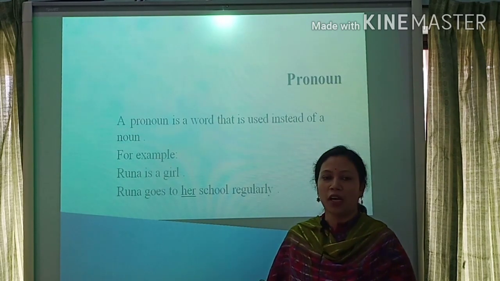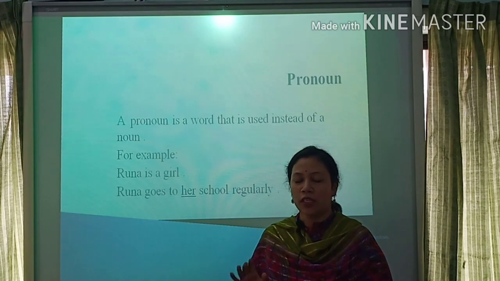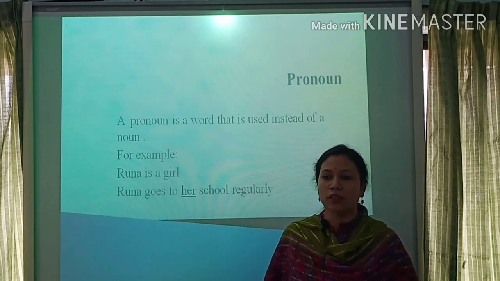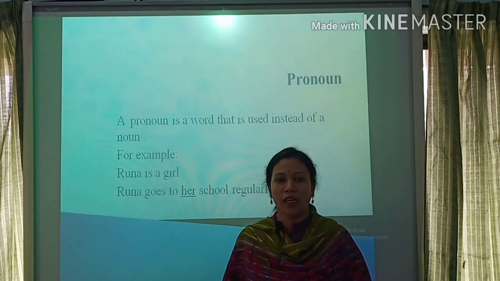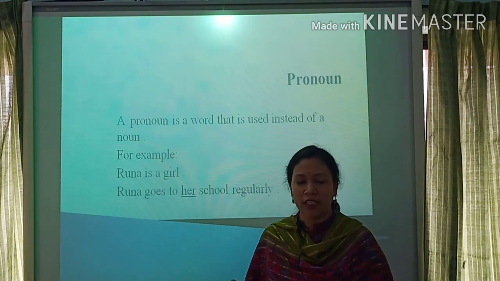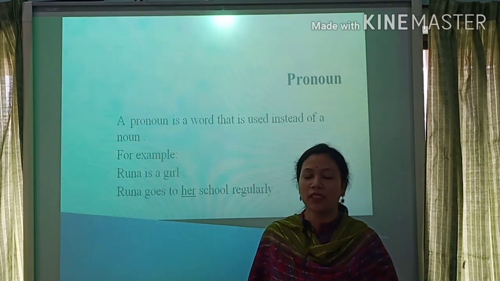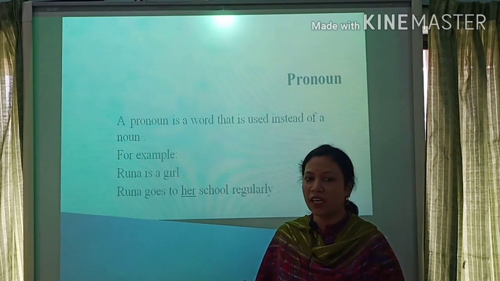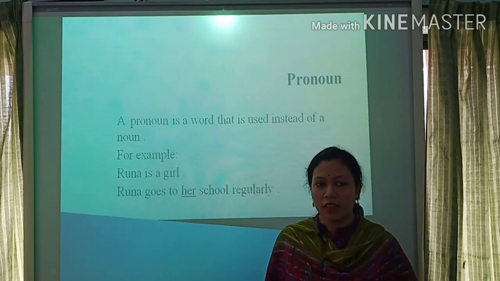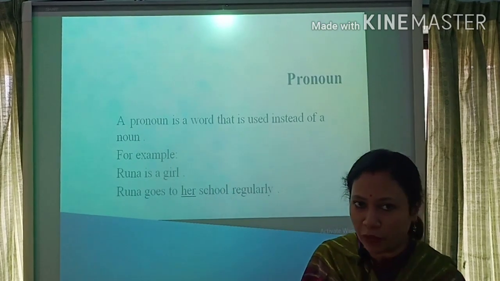But if I use pronouns, you understand that Rana is a boy, then he loves to play cricket and he loves his parents very much. Here I use he and his instead of Rana.